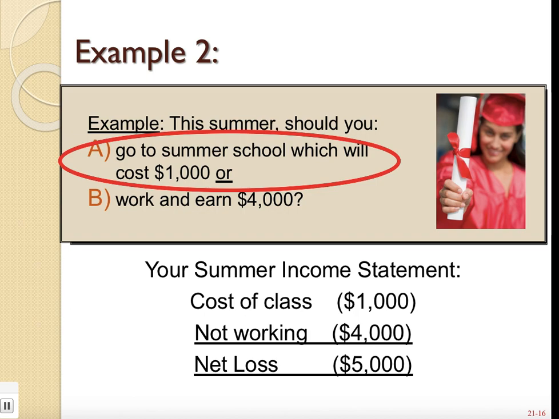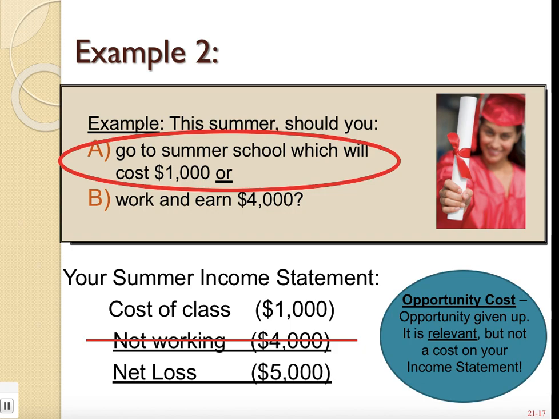And you could look at it that way, but technically, you can't. So here's the thing. This $4,000 is what we call an opportunity cost. And an opportunity cost, like we already discussed, is an opportunity given up, meaning I gave up that $4,000 because I wasn't working. I chose to go to school instead.